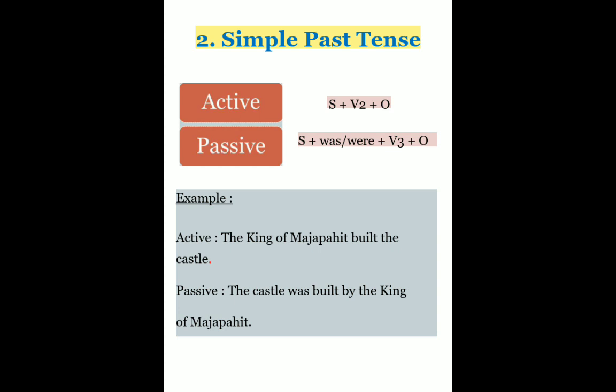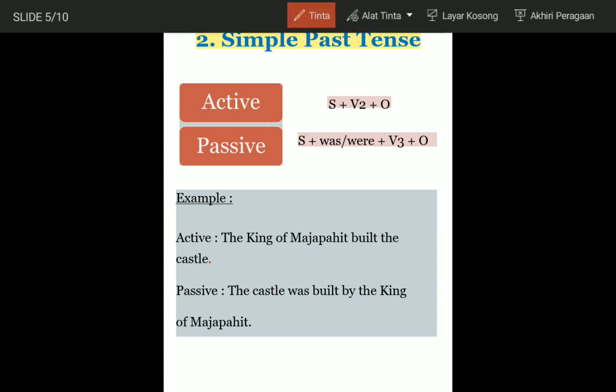Next, number 2, simple past tense. In an active sentence, the formula is subject plus verb 2 plus object. And the formula for a passive sentence is subject plus was or were plus verb 3. For example, in an active sentence, the king of Majapahit built the castle. The king of Majapahit as a subject moves to object in passive voice.